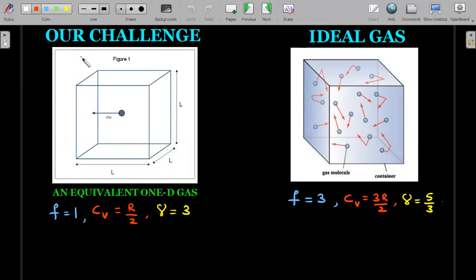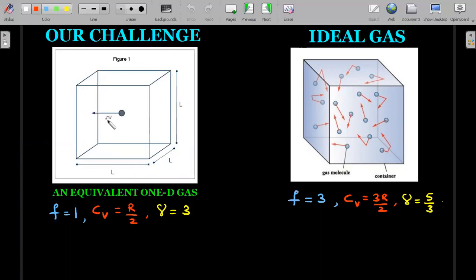Now let's see how we can incorporate this into our challenge. Our challenge is equivalent to a one-dimensional gas. What I mean by a one-dimensional gas is that here molecules are only allowed to move in the x direction. You may complain there's only one molecule and I can't use KTG for one molecule. So just introduce as many molecules as you want to make sure that KTG is correct here. Whatever happens to one molecule, I'll argue will happen to all of them. There is no random velocity in this particular problem of our challenge.